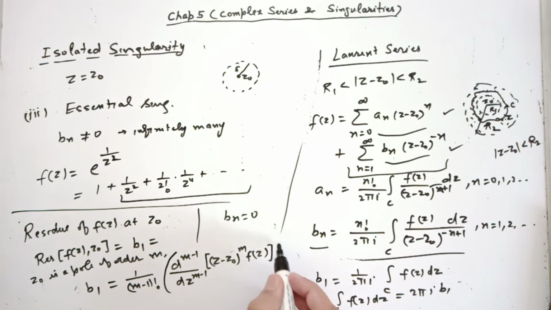And this whole expression is to be calculated at the point z0. This formula is very important. This formula provides you the residue of f(z) at the pole z0 of order m. What does it mean? Multiply the function by (z minus z0) power m, differentiate it m minus 1 times, and finally divide by factorial (m minus 1) to get the residue. This derivation is simple, given in the lecture notes, you can check there.